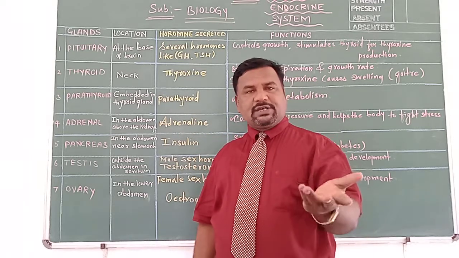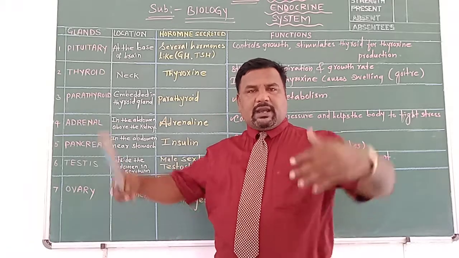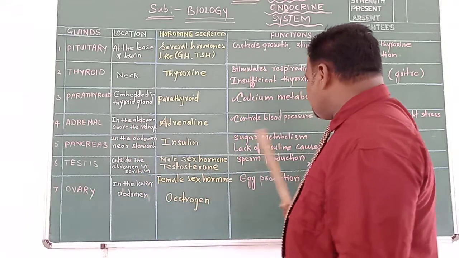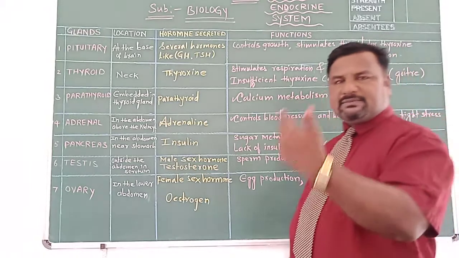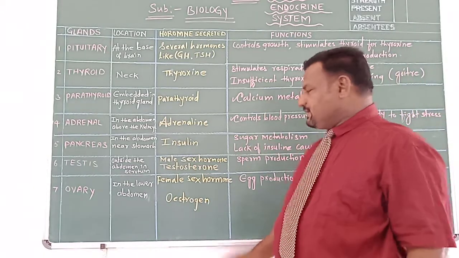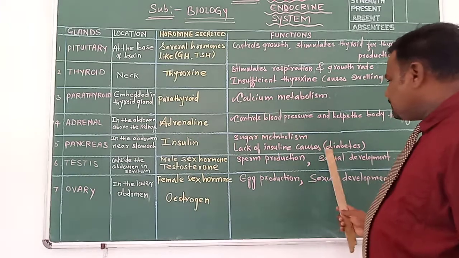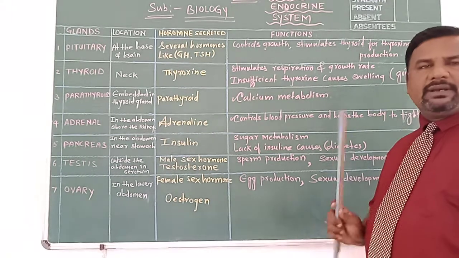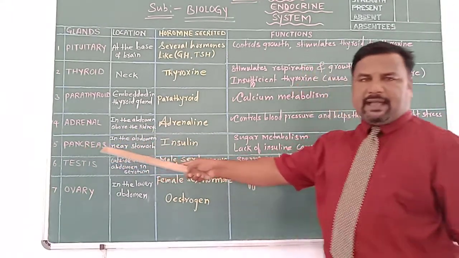If there is insufficient insulin production by the pancreas, what happens? The sugar level in the blood increases, and that condition we call diabetes mellitus. There are 2 types of diabetes, diabetes mellitus and diabetes insipidus. Diabetes mellitus, the diabetes which we get due to lack of insulin, we call common sugar. So the pancreas is a mixed gland of our body.